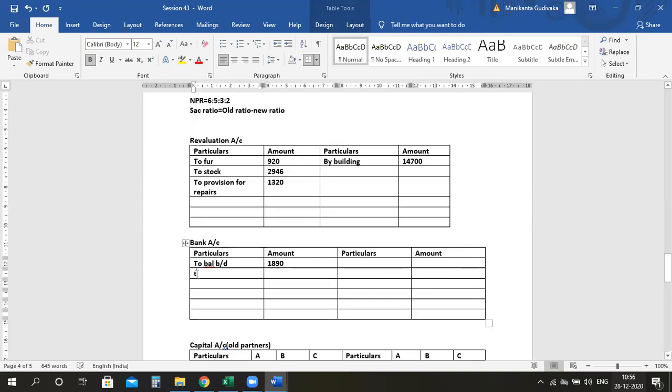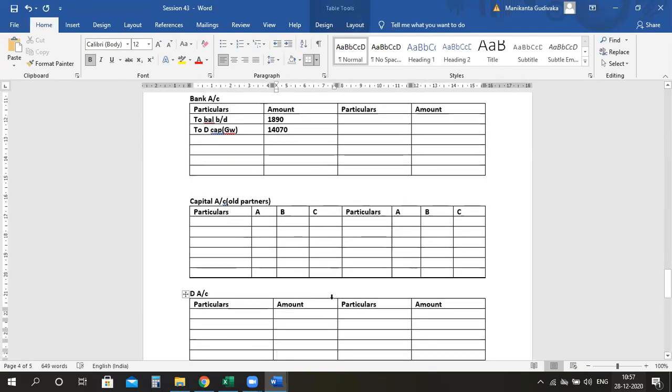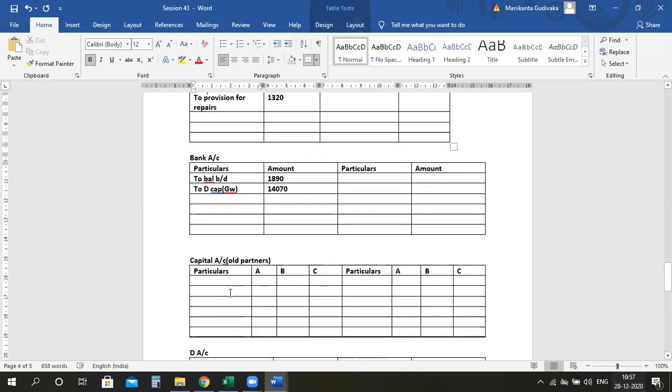D has brought his share of goodwill. To D's capital, in brackets I will write goodwill. How much is that? 14,070. Now for this amount, I have to complete the double entry in D's account. By bank, for goodwill it is 14,070. Now this goodwill needs to be shared between A, B and C. So guys, please divide your 14,070 between A, B and C in their sacrificing ratio.